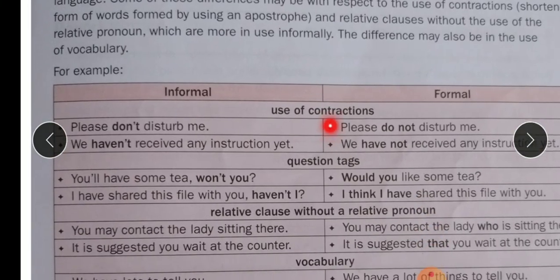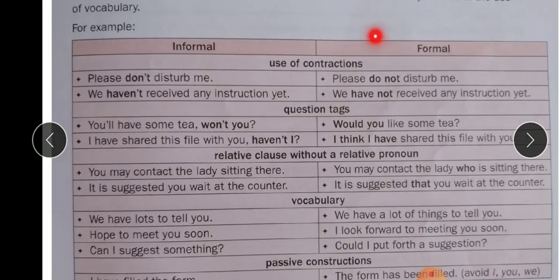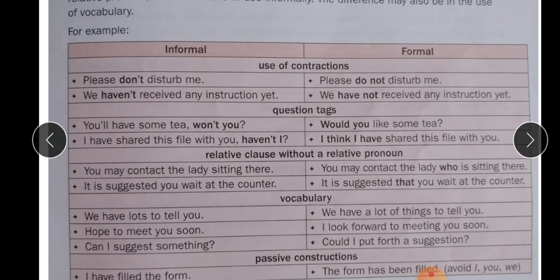Let us see, they have given a chart here to understand which language is formal and informal while writing. Informal, formal. Use of contractions. Contractions means short form. It is informal to say, please don't disturb me. It is formal, please do not disturb me. We haven't received any instruction yet. We have not received any instruction yet.